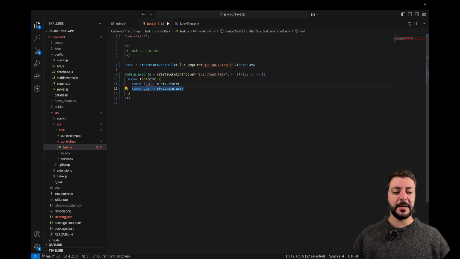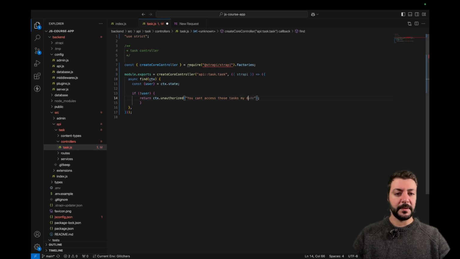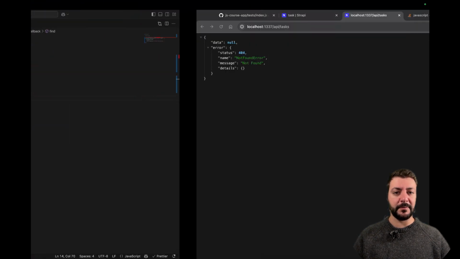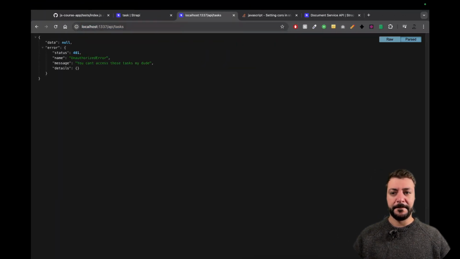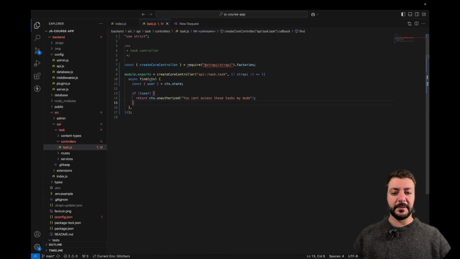So I'm getting this, and I'm saying, okay, if there isn't a user, I'm just going to say CTX unauthorized, you can't access those tasks, my dude. So here, since I don't have a user, this is a public request, I have an unauthorized error. You can't access those tasks, my dude. This is an error. But if I have a user, I can say, okay, well, let's actually get the tasks.